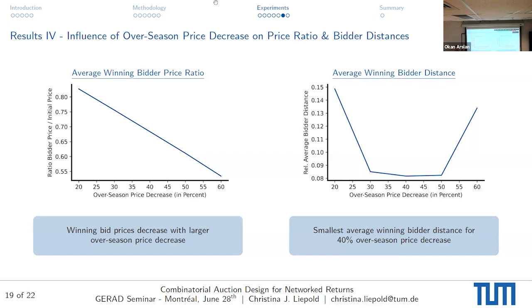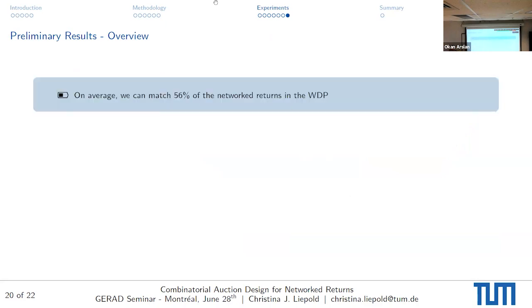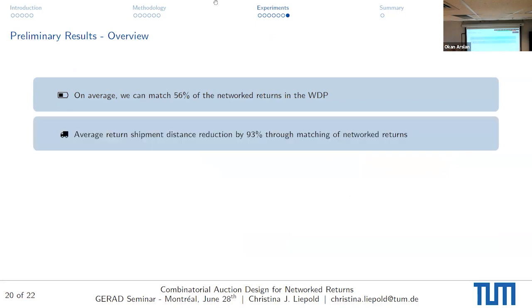All right, now let me just summarize what the preliminary results were. On average, we can match 56% of the network returns using our winner determination problem. The average return shipment distance can be reduced by 93% through matching of network returns if we employ the inner country matching.